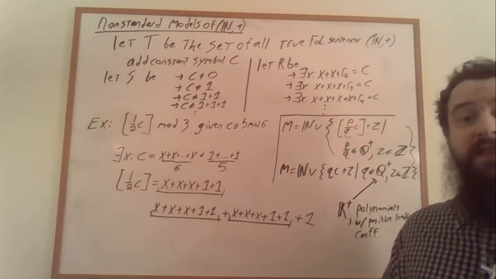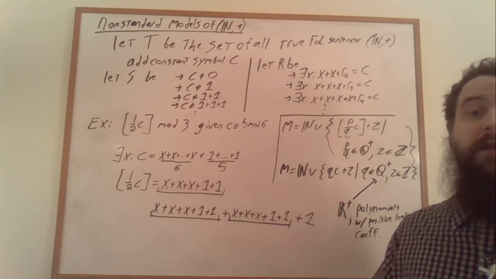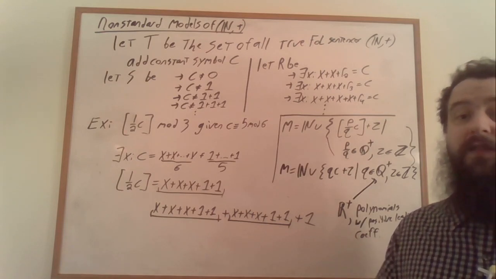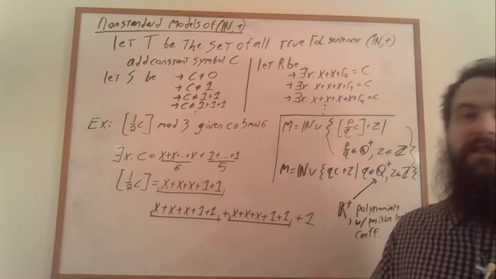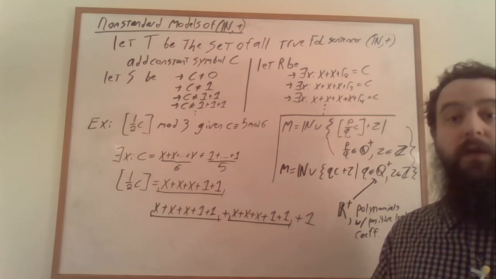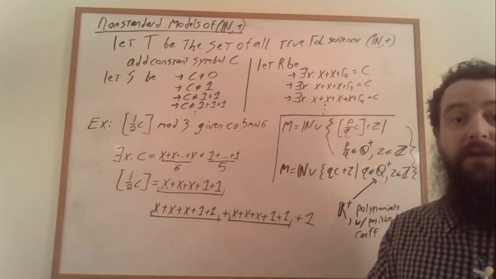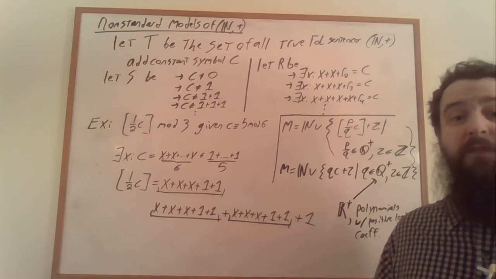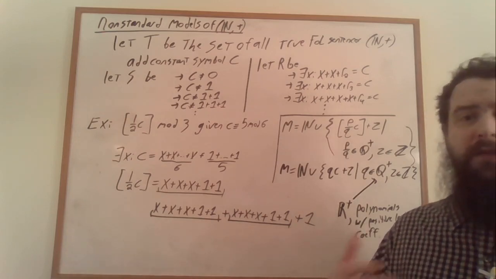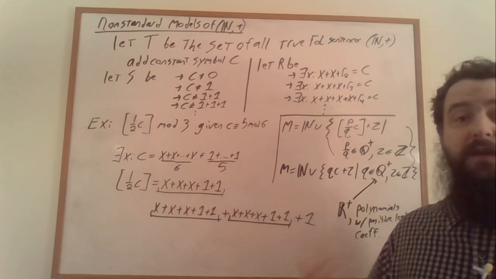So the goal of this video series is to build up to a presentation of the non-standard models of the weak second-order theory of one successor. Or really, this is the same as asking what are the non-standard models of Büchi arithmetic or the word logic, because they're all essentially expressively equivalent logics. And by this point in the series, I feel like I've built up enough tools and hopefully provided you with enough intuition to be able to make sense of the presentation.